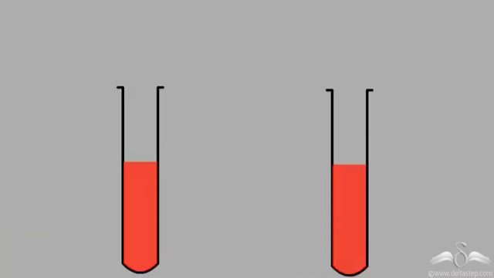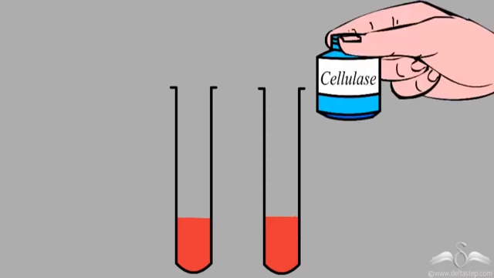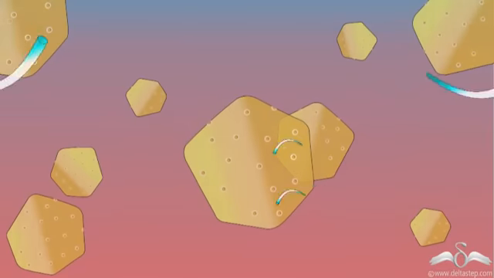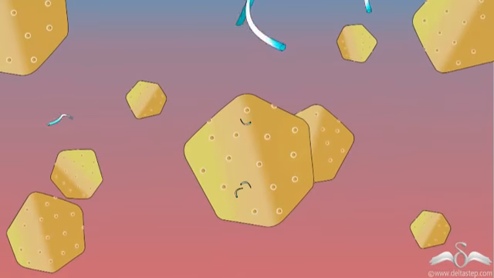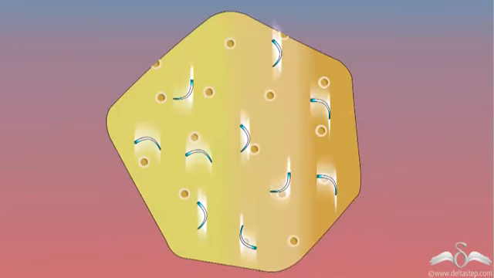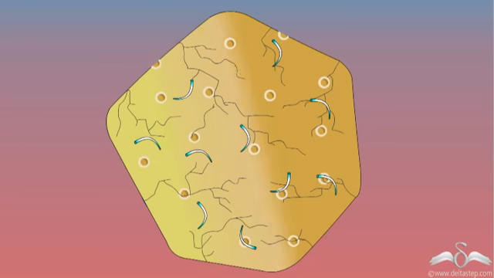He dissolved them in a solution which extracted the plant cells. Next, he added cellulase to these solutions. Now the cellulase acts on the cell walls and breaks them. See, the cell wall breaks because of the action of cellulase.